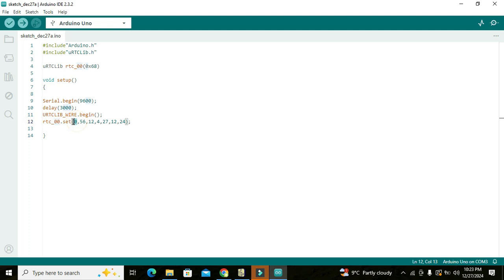What is this? If you want to represent 12:56 and 12 seconds, and it is 12 AM, this 12 is representing seconds. So this represents the hour, this represents the minute, this represents the second, and this is the number of the day of the week: Sunday, Monday, Tuesday, Wednesday. So it represents Wednesday. 27 is the day, 12 is the month, and 2024 is the year. So the clock will start from this.